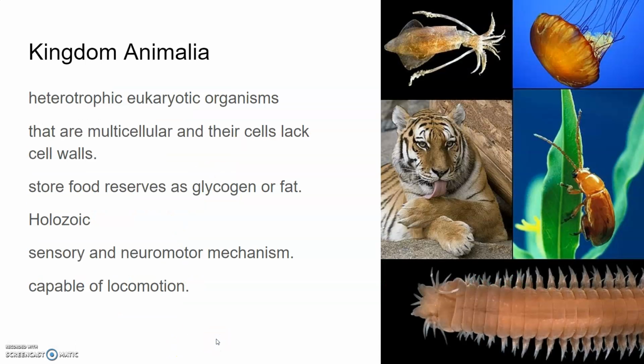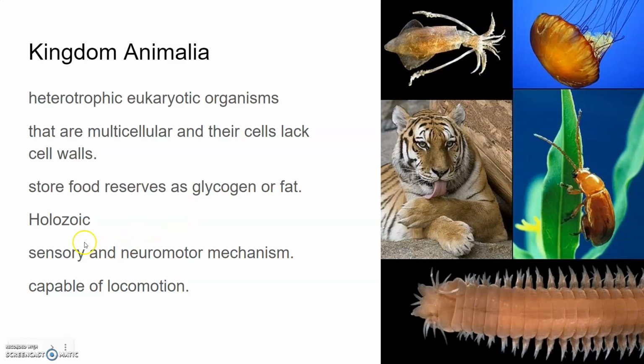Kingdom Animalia. In this kingdom, the organisms are heterotrophic eukaryotes, they are multicellular, and they lack a cell wall. They depend directly or indirectly on plants for food, and they digest their food in an internal cavity and store food reserves as glycogen or fat.